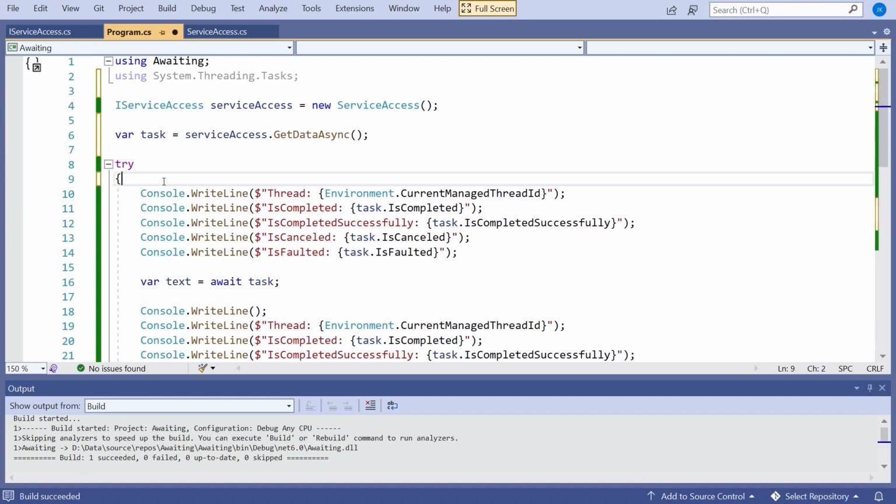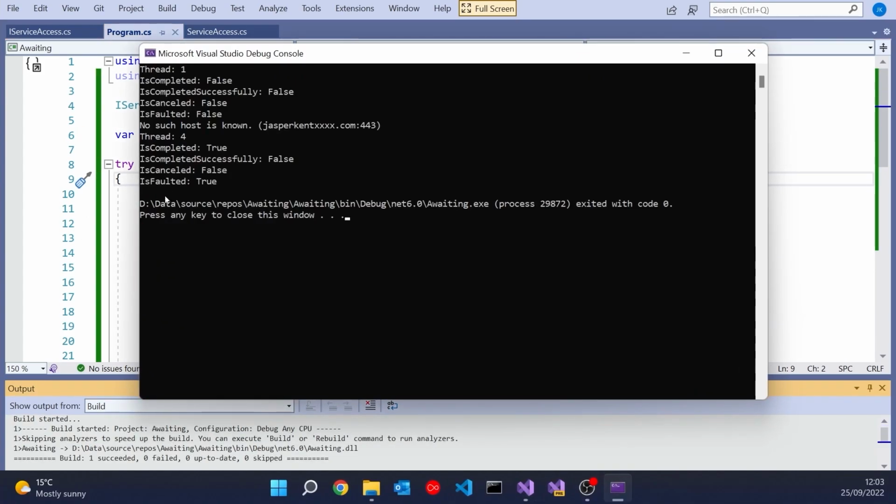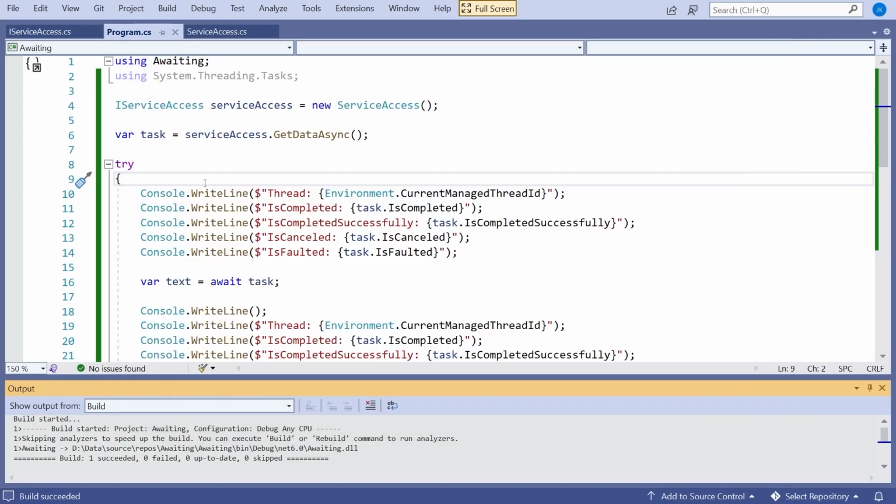And now if we run that, then we'll see that there we get the exception. And now we can see that completed is true, but completed successfully is false, and is faulted is true. So you're going to get that is completed because it's no longer running, and that would happen whether it completed successfully or whether it was cancelled or whether it was faulted. So if that first one's true, you'll get one of the following three to be true. And so that's what we can see there. So again, that's how it's indicating to the outside world what is going on.